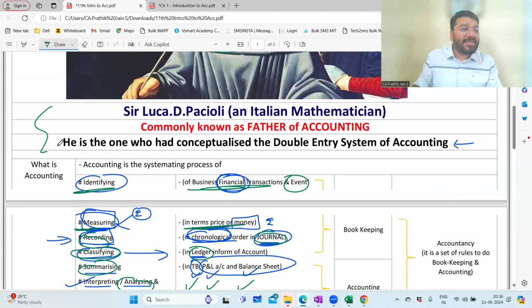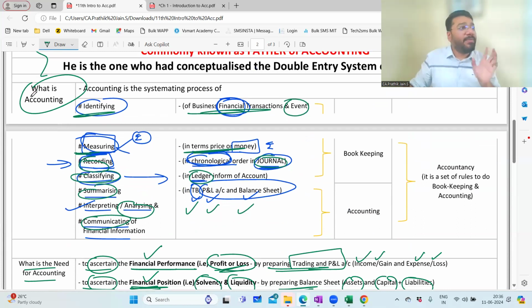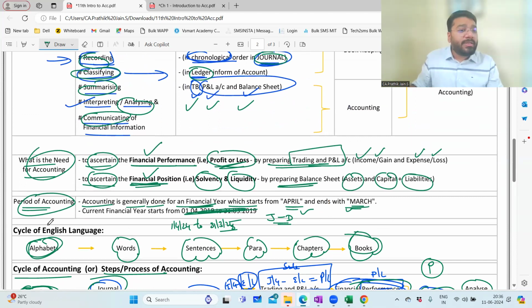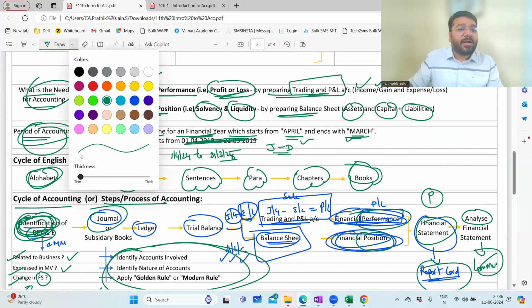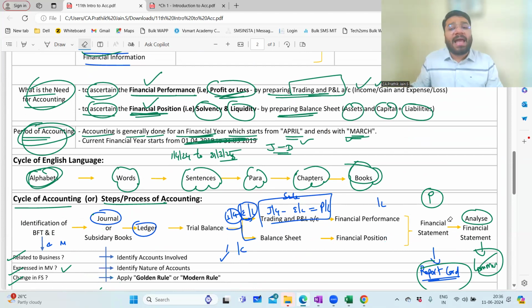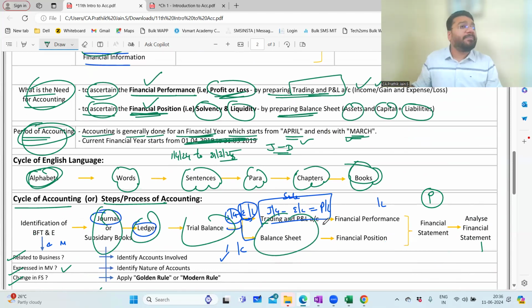So don't question. I don't know. So we understood a brief description about the author. We understood what the accounting process is. Each and every point, again, this will get repeated in future. We understood the need of accounting. What the period of accounting is. The cycle of accounting also is understood. In the cycle of accounting, whatever information I could share now, I shared. Remaining, you will understand as and when we proceed with the 11th classes, because each and every item here is a separate chapter. So in that chapter, I can better discuss. So today I can only give an overall summary or overall outline of accounting.